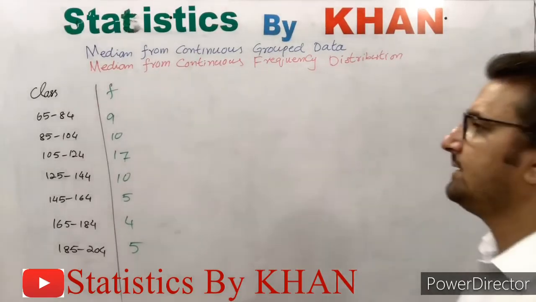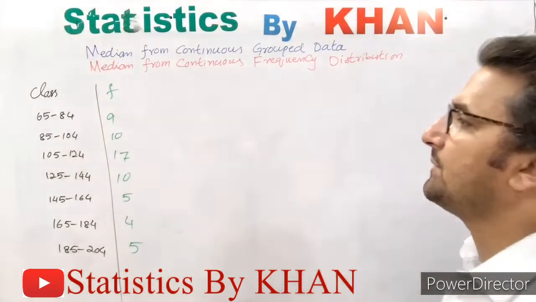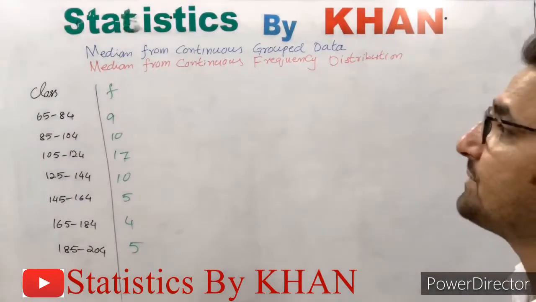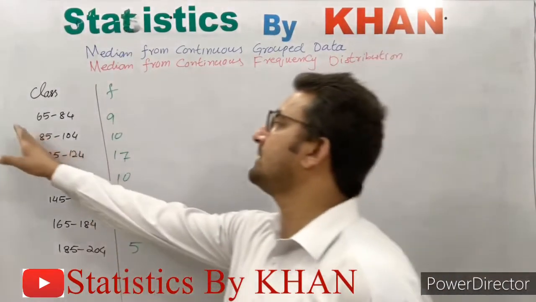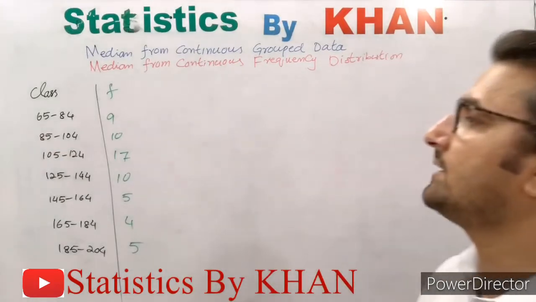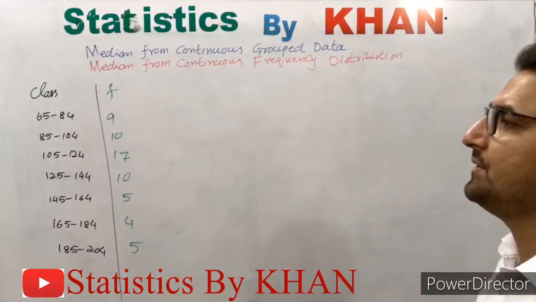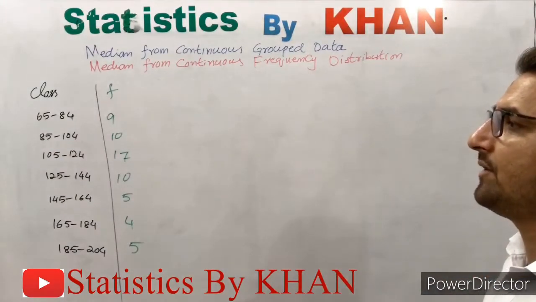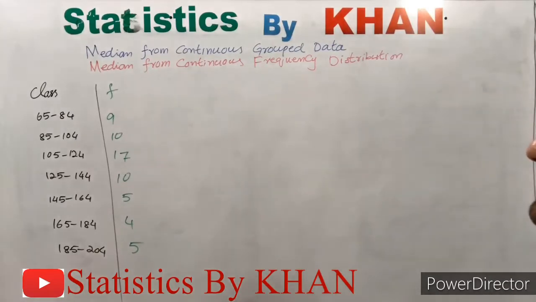Once again, as I have mentioned in the computation of median from discrete group data, first of all we have to check whether the observations are in order or not. In this case, the values of the variable are given in the form of classes, not individual or discrete values. If we look at the classes, they are already in order, so we don't need to arrange them.